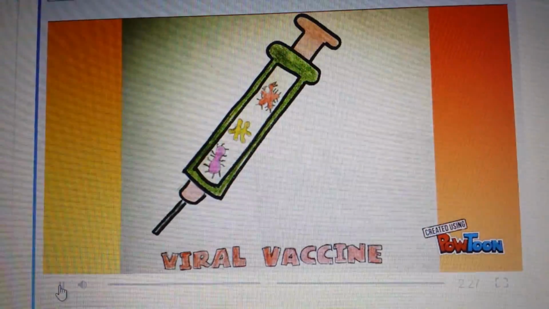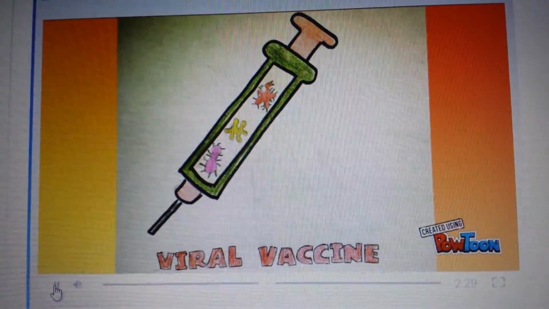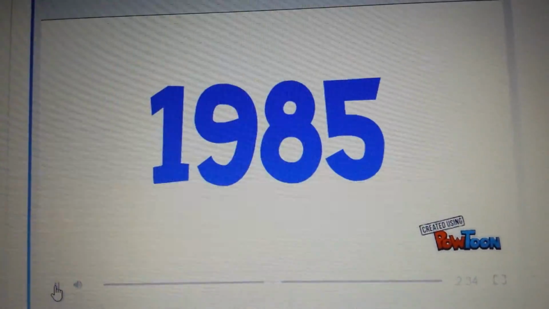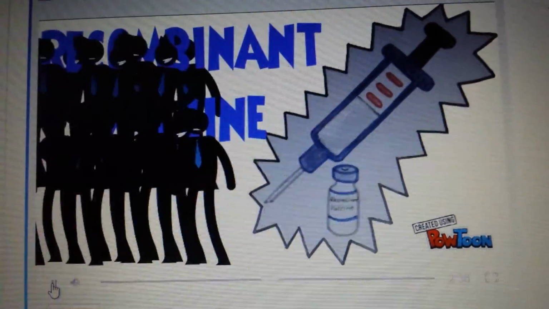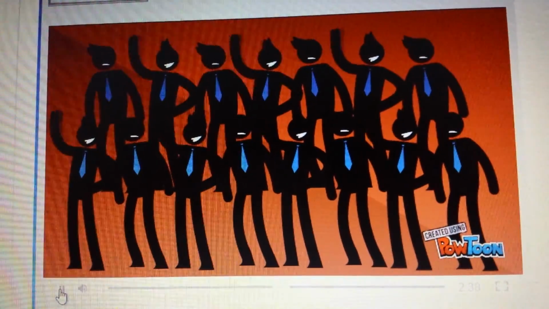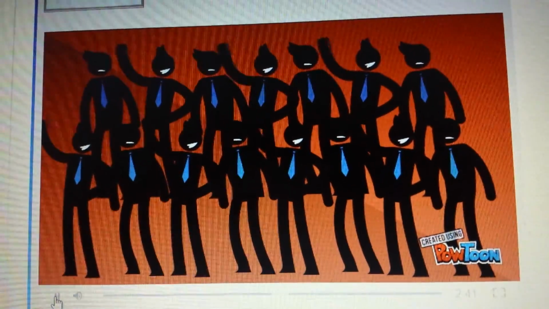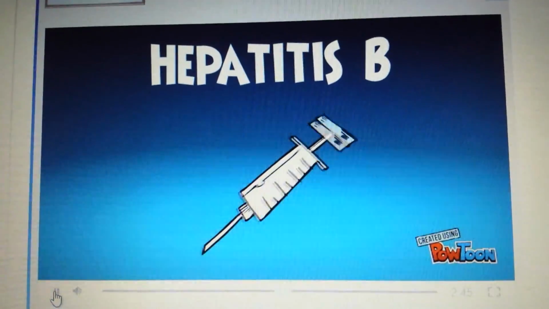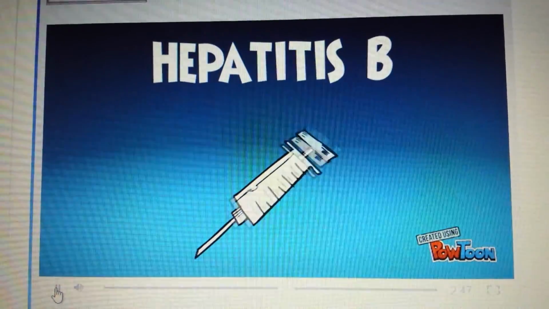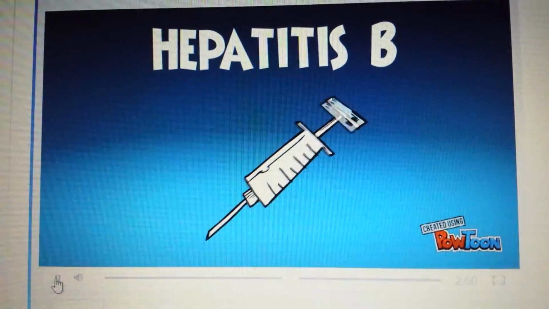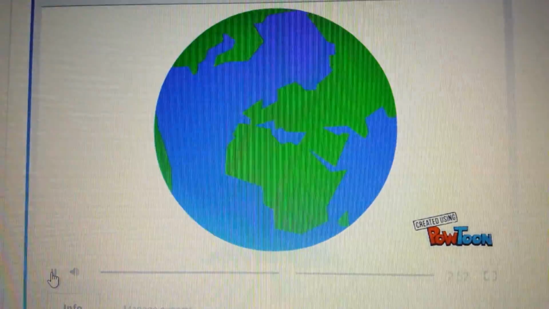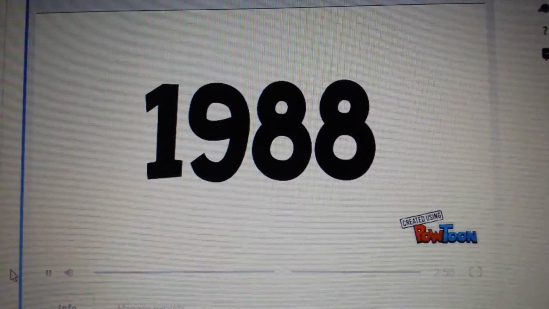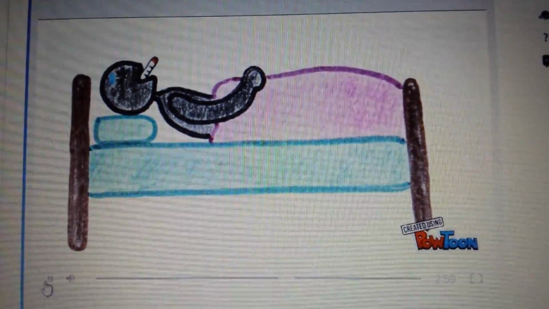In 1981, the first hepatitis B viral vaccine, which was developed by Merck and the Pasteur Institute, was licensed. In 1985, the hepatitis B recombinant vaccine was tested using 200 healthy men. In the end, 95% of them were protected. By 1986, the first recombinant hepatitis B vaccine developed by Merck scientists was licensed. The number of countries that had access to this vaccine increased from 31 in 1992 to 164 by 2006. In 1988, recombinant vaccines were promising against dengue fever.